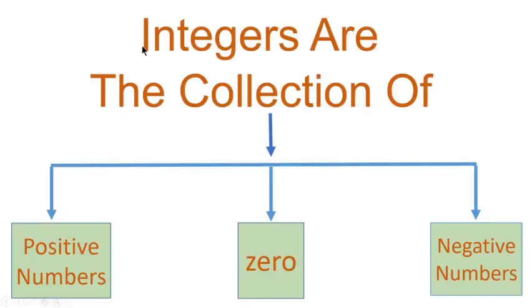Now what are integers? Integers are the collection of positive numbers, zero and negative numbers. The positive numbers like 1, 2, 3, 4 together with 0 and negative numbers like -1, -2, -3, -4 are called integers.